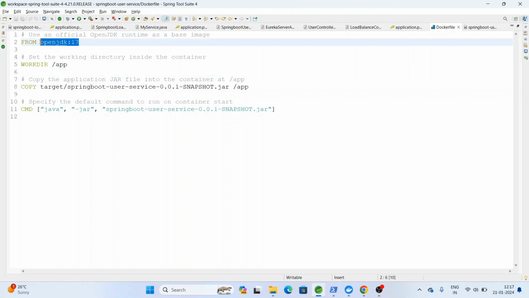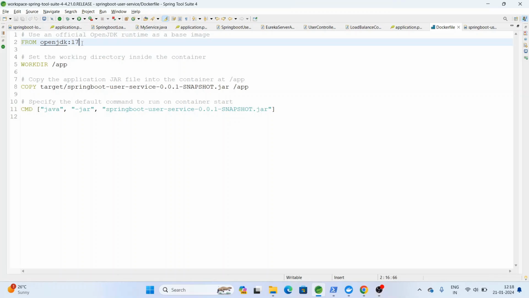First you can see here FROM openjdk. OpenJDK provides the environment in the Docker container to run our application. If you want to run any application, we need an environment, like Tomcat or a server. So it should be the compatible version for that particular application, because I am using JDK 17.